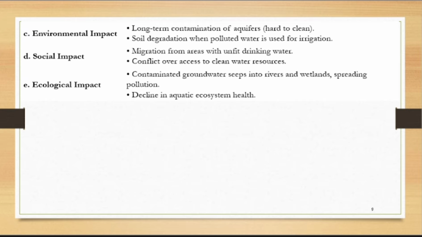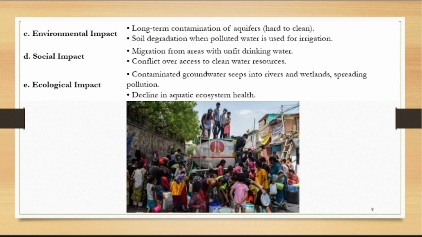Why? Because an aquifer means it is a rock. If there is rock, then only the groundwater will seep and stagnate there. If you are putting a bore, automatically the water will come. That is called an aquifer. So environmental impact will come. Soil degradation will happen. Social impact is the people will not get water. This is the issue I have taken from Delhi.